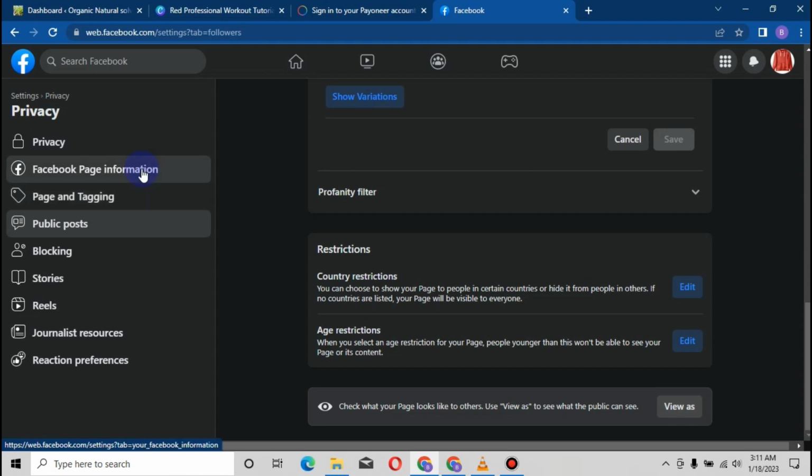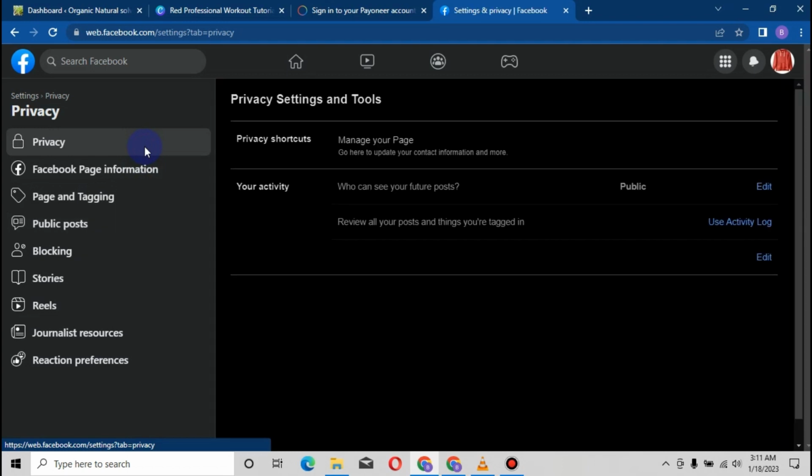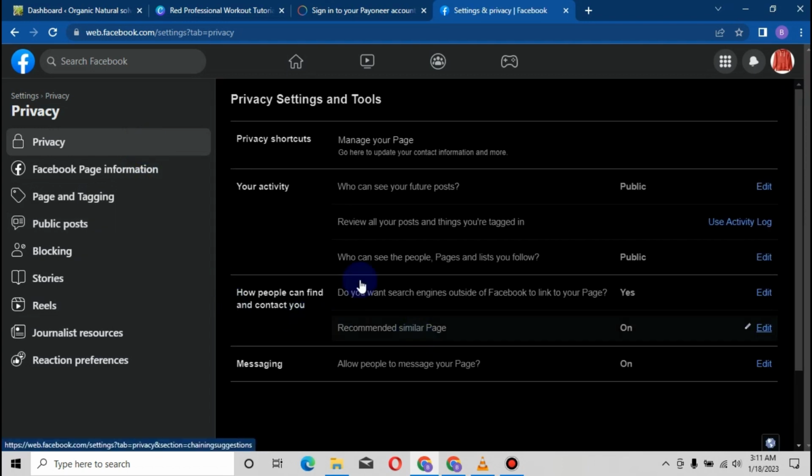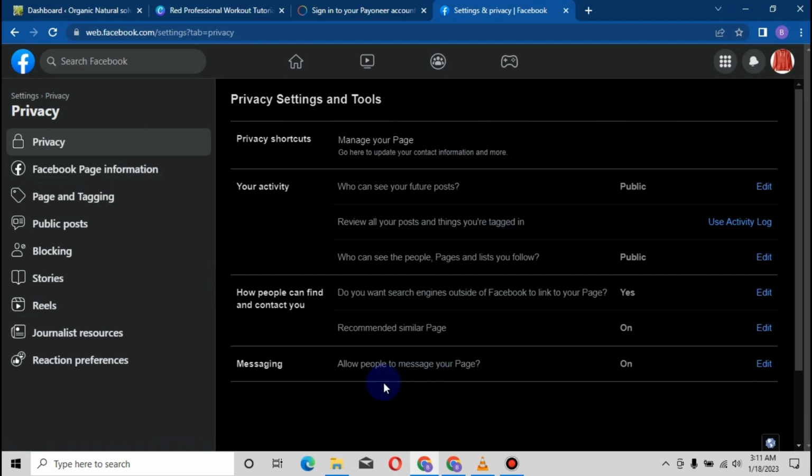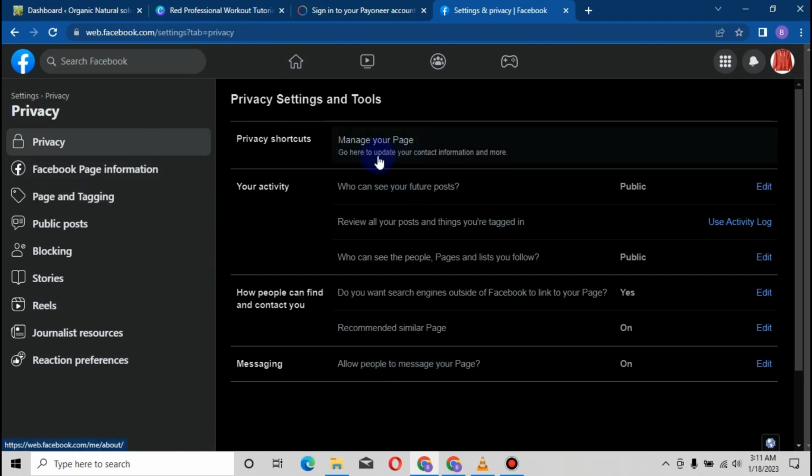So page tagging. Now let's go to privacy. We have worked on privacy, right? Yeah, I think we've done privacy. Okay, we haven't done anything on privacy. Privacy is the next one. Now, the first one here is privacy shortcut. Manage your page. Go here to update your contact information and more.